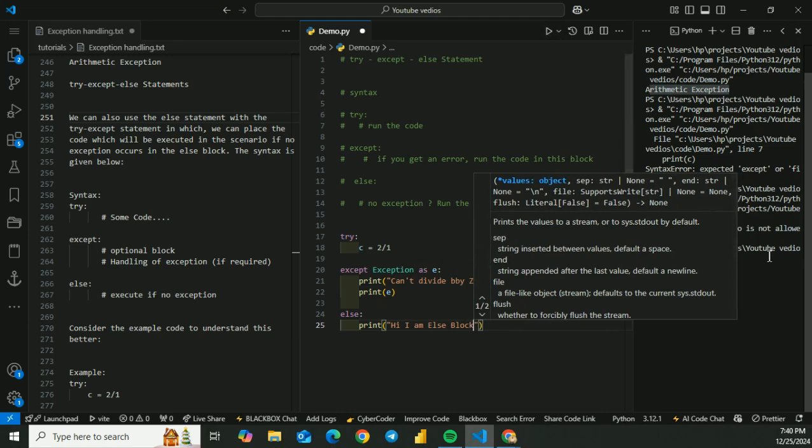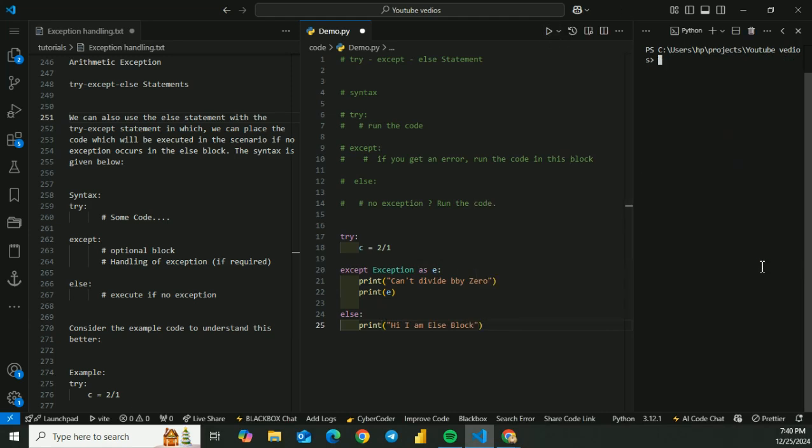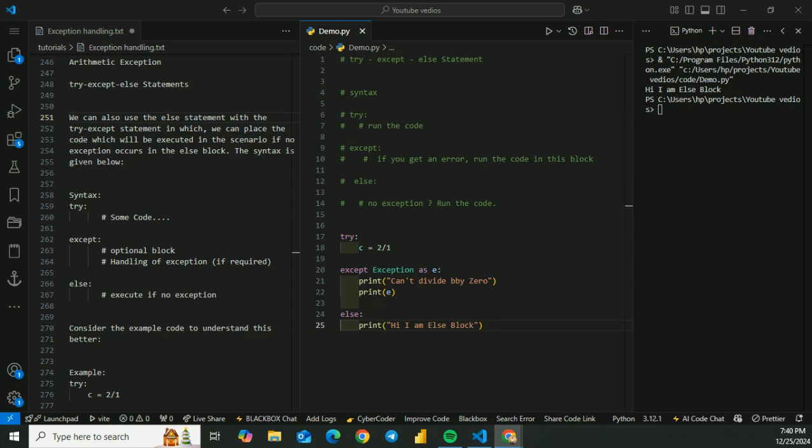Now let's run the code, and before running let's clear the terminal. Now let's run. Here we get I am else block. We get this output because there is no exception in the try block, and hence the else block is executed. If there was an exception in the try block, the else block would be skipped and the except block would be executed. Now I'll be sharing some problem statements with you, so let's do one of them.